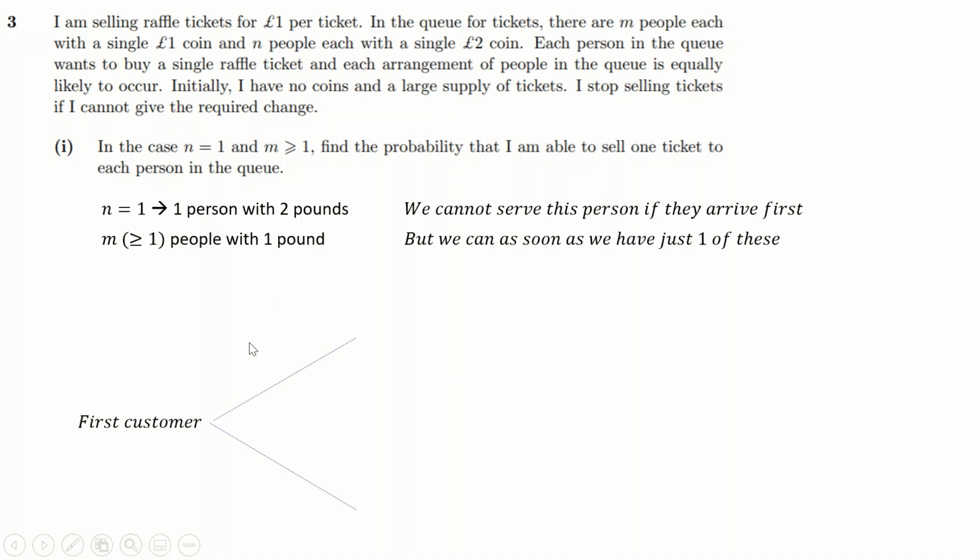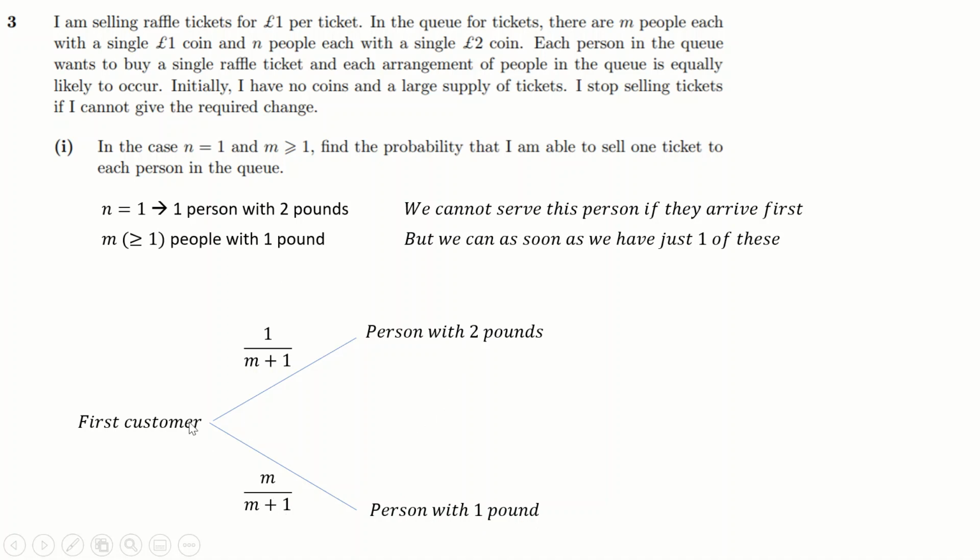So if you make a little probability tree here, if the person with £2 turns up first, which is probability 1 over n plus 1. The reason it's this probability is because, in the case n is 1, there's one person with £2 to start with, and there are m plus 1 people, because there are m with £1, so m plus 1 is the total. If a person with £1 turns up, that happens with probability m over m plus 1, because there are m people with £1.